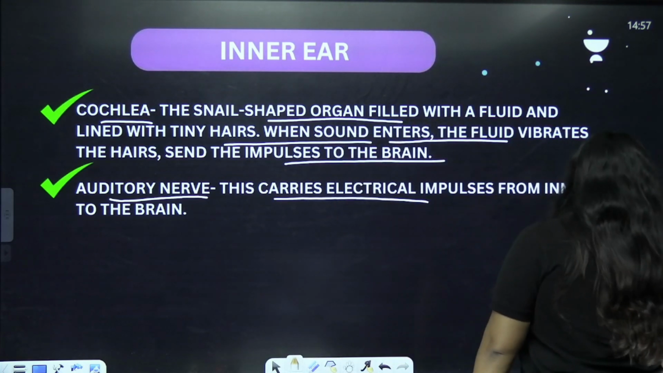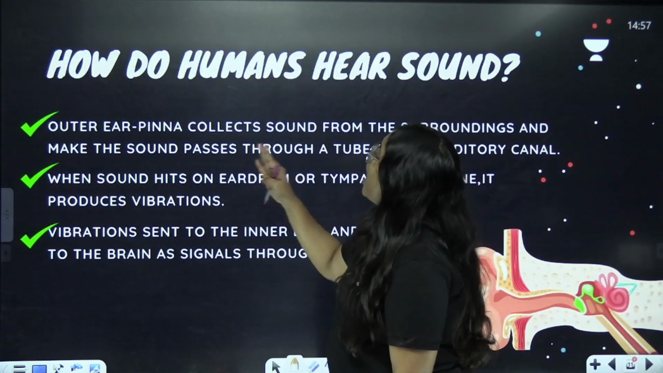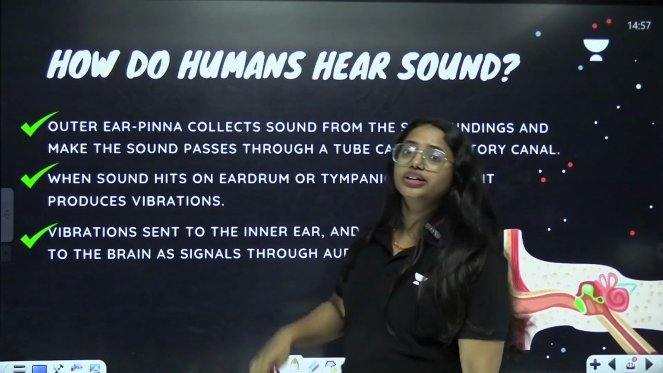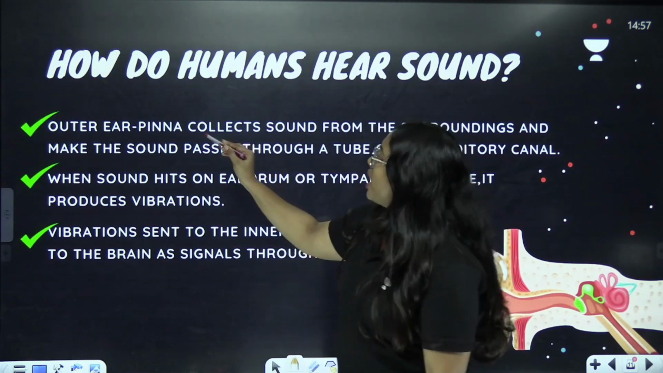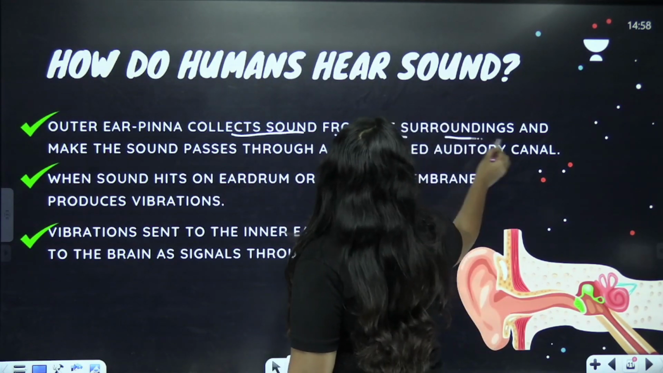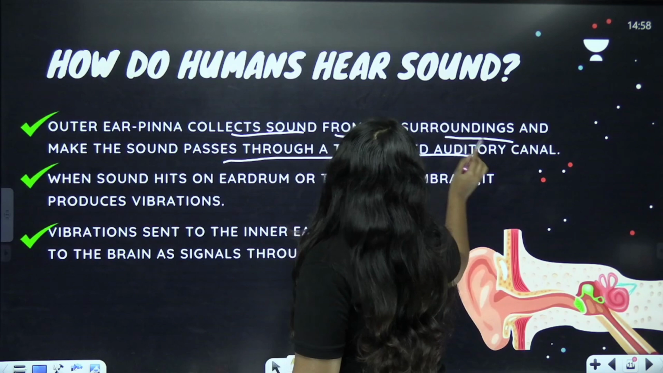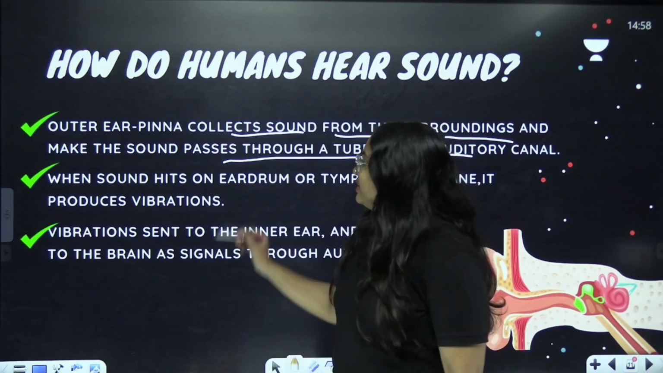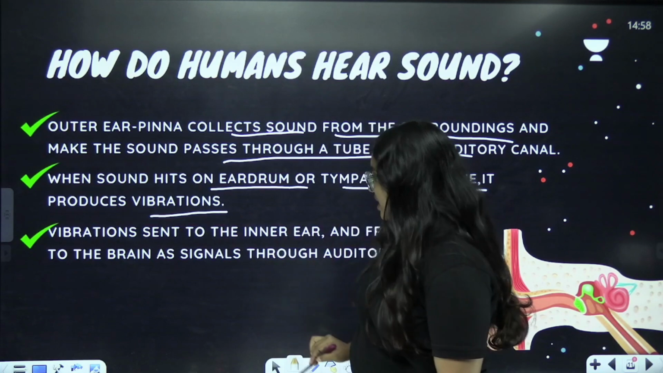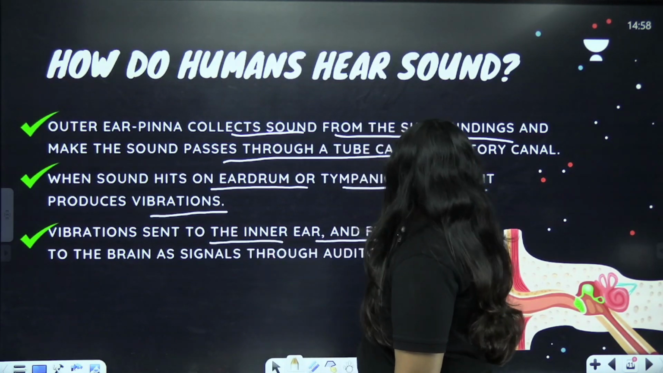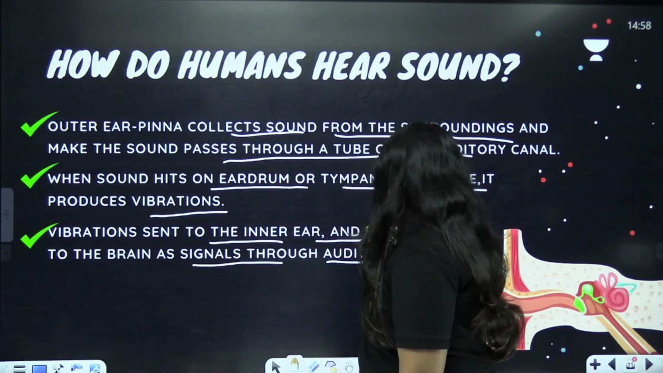And now we are moving towards the next one. It's all about how humans hear sound. We know that, right? Very simple, because we already learned all the parts. So the outer ear pinna collects sounds from the surroundings and makes the sound pass through the tube called the auditory canal. Then when sound hits the eardrum or tympanic membrane, it produces vibrations. Vibrations are sent to the inner ear and from there to the brain as signals through the auditory nerve.